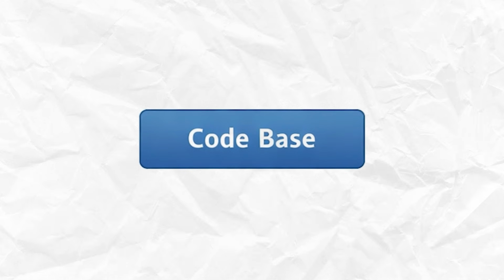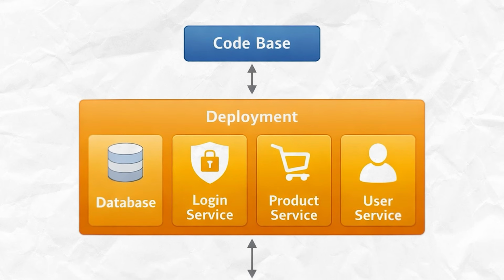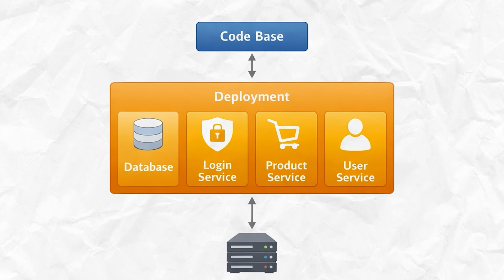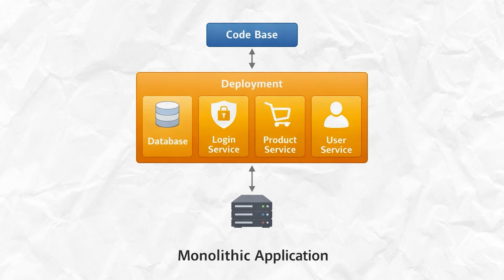Imagine building your first application. You have one code base, one deployment, and one database, with login service, product service, user service, all embedded in one application. This is basically a monolithic architecture where everything runs under one system. When I say one system, it could be a single server, it could be a single pod within a K8s cluster. But the idea here is every service is very closely tied to each other.